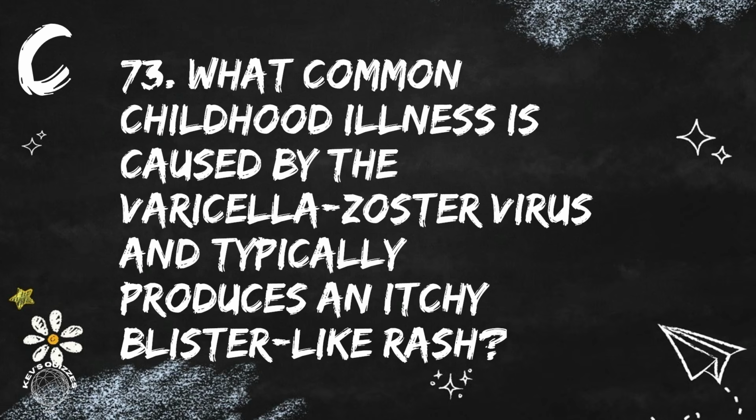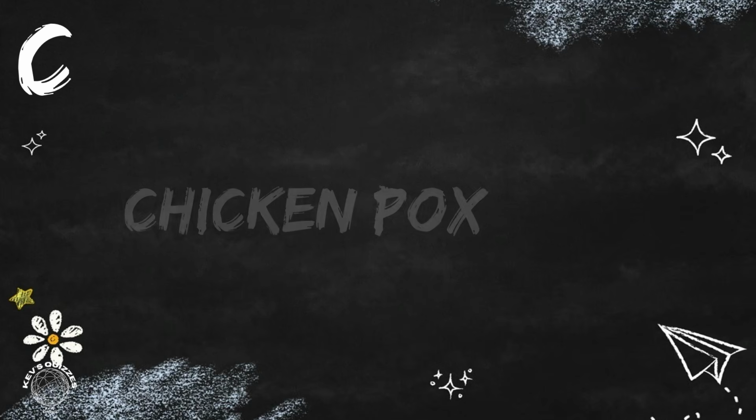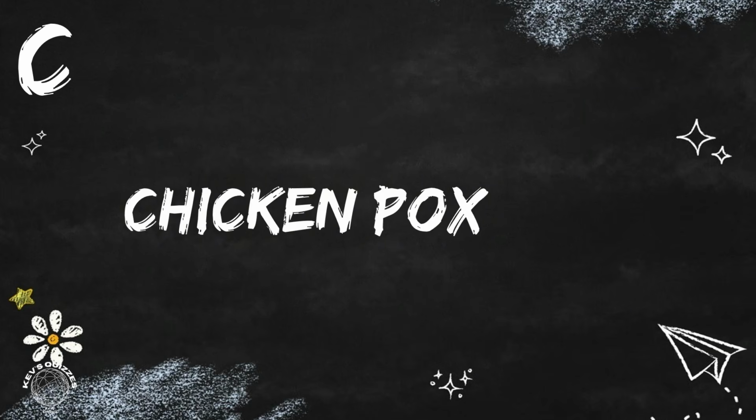And question 73. What common childhood illness is caused by the varicella zoster virus and typically produces an itchy, blister-like rash? The childhood illness is chickenpox.